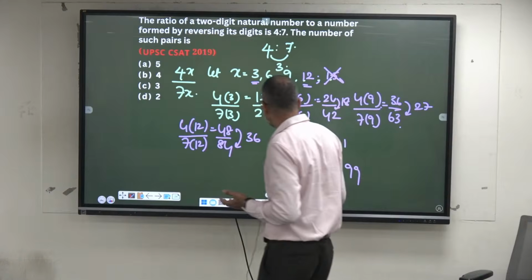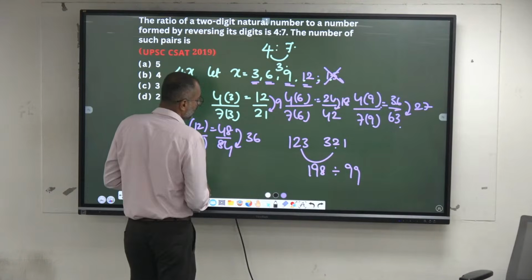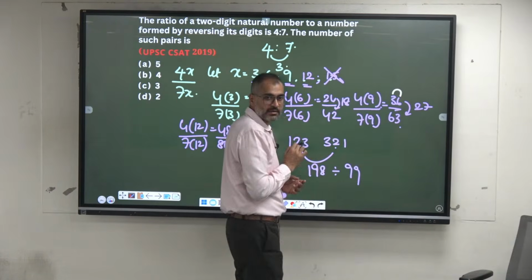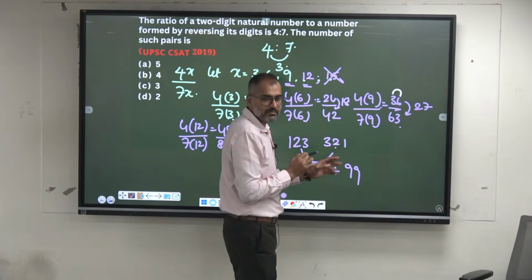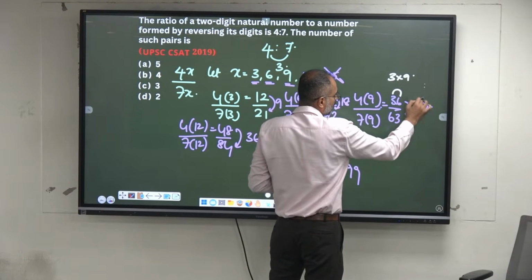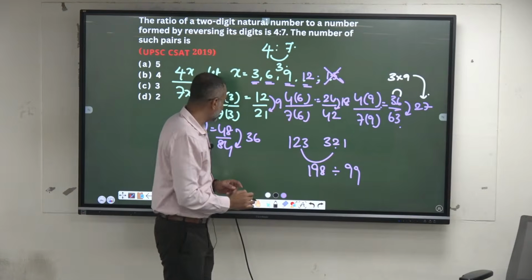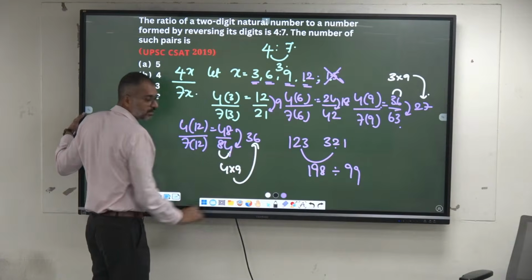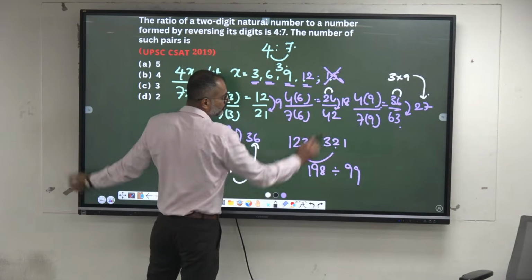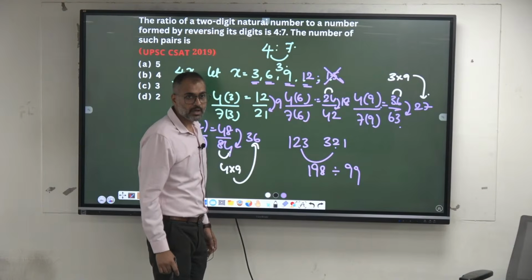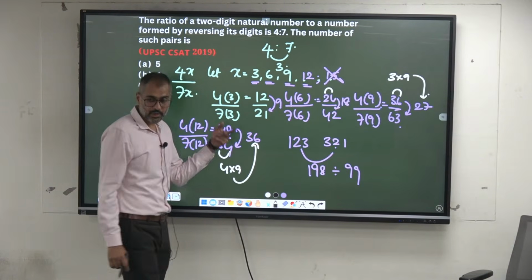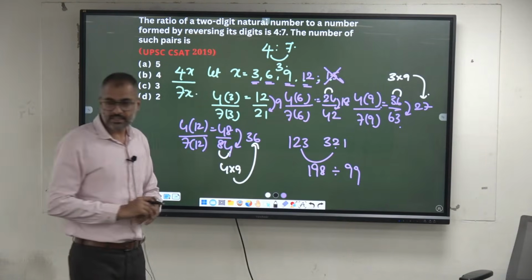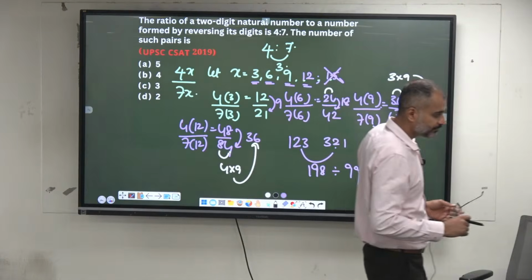Okay, similarly, you can see one more observation here. What is the difference between 3 and 6 here, or 6 and 3, digits? 3. That's why 3 into 9, that's the difference here, 27 you are getting. Okay, here similarly, the difference between these two is 4. 4 into 9 is 36. Okay, the difference here is 2. 2 into 9 is 18. Got it? Okay, many such following questions have been framed using this 9 rule. Okay, sir. Make a note somewhere there.